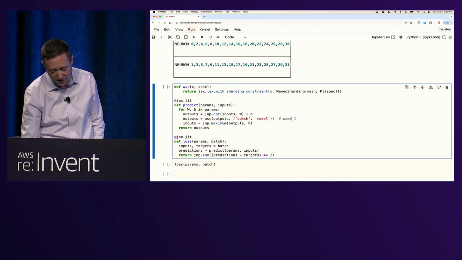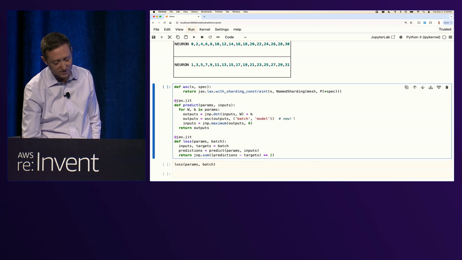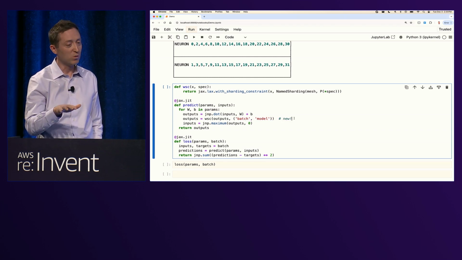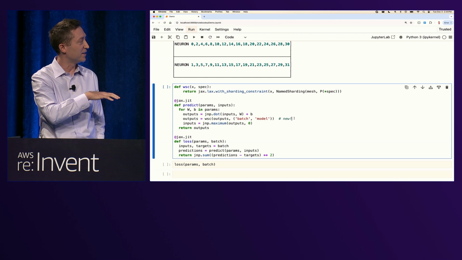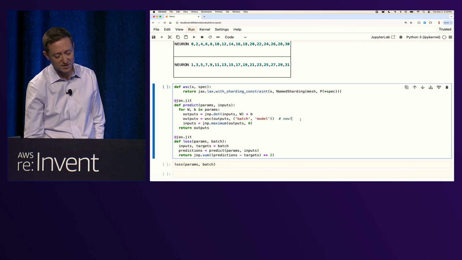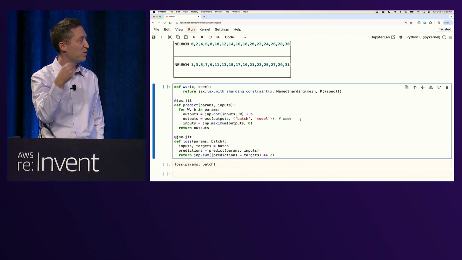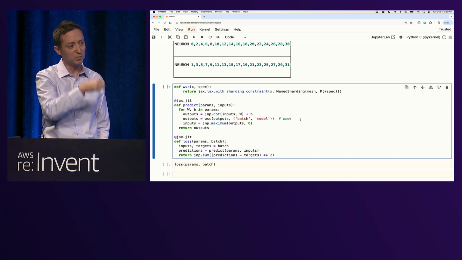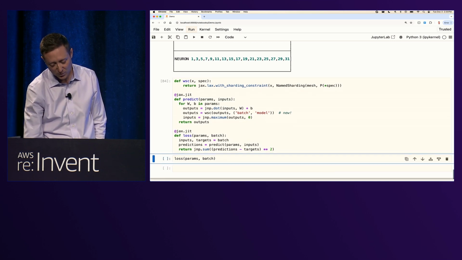And I'm going to make one change to our example code as well, just as a hint to the compiler to say how we want to keep things sharded. I'm going to annotate this intermediate with a sharding constraint to say I want the results of my matmuls to stay sharded in this way, where I'm doing both batch data parallelism and tensor parallelism.